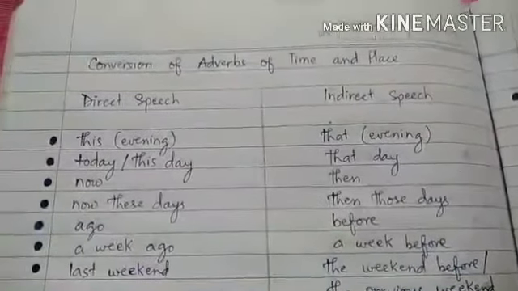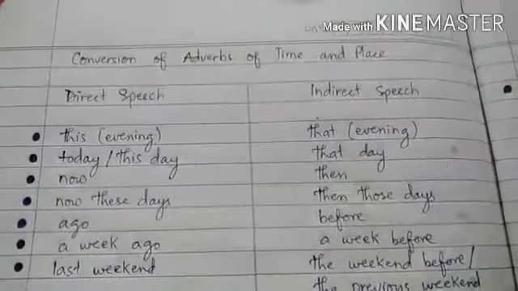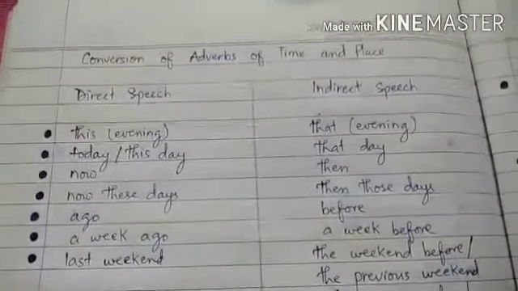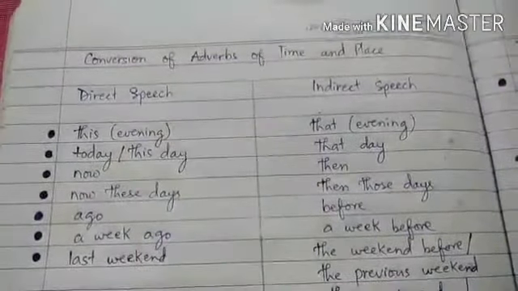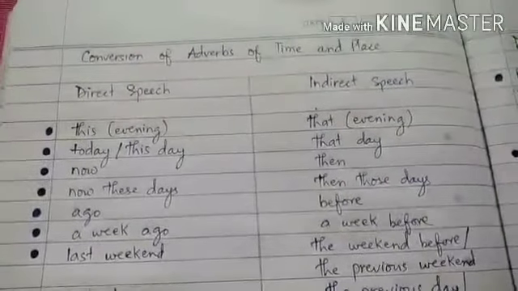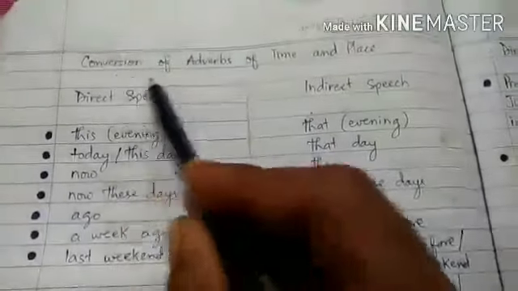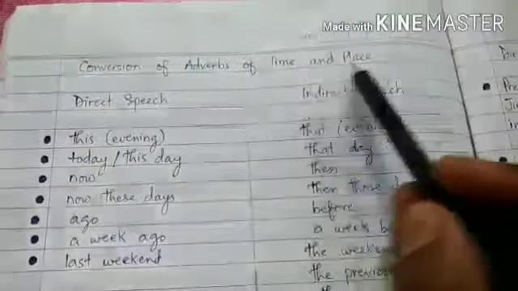So one of the most important points is the conversion of adverbs of time and place.